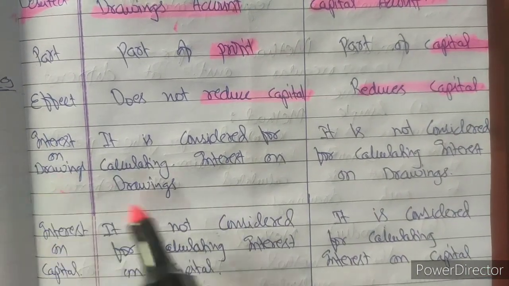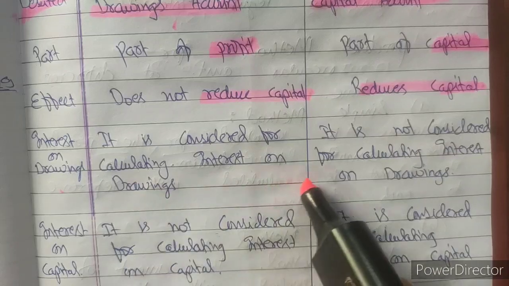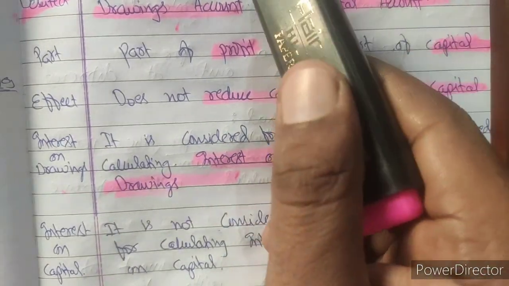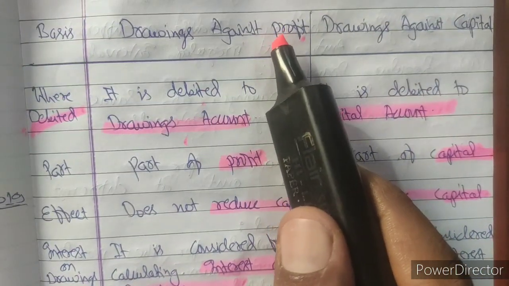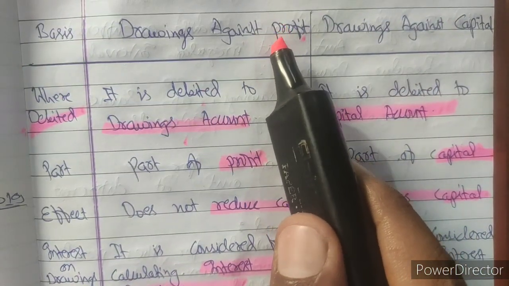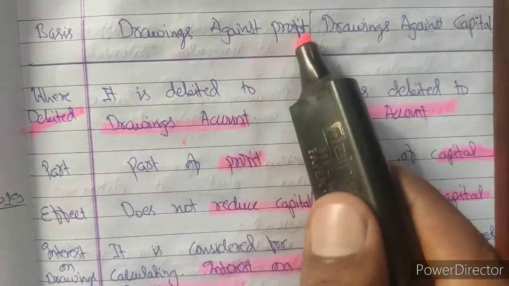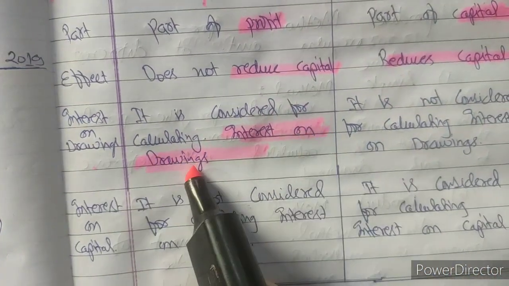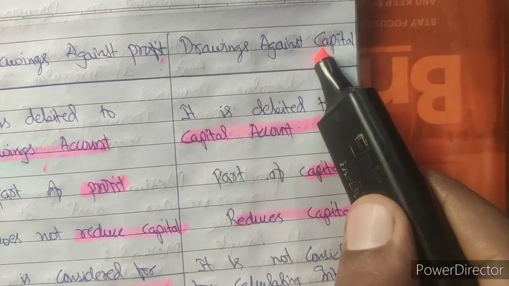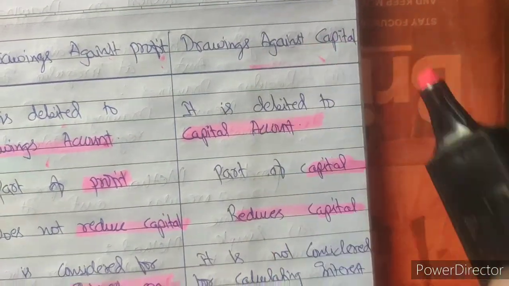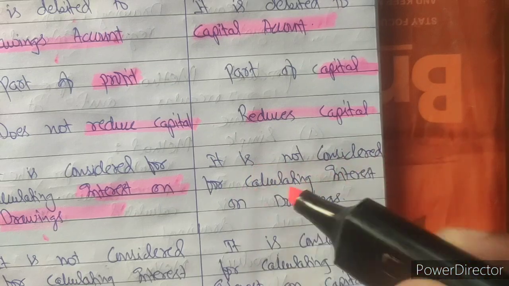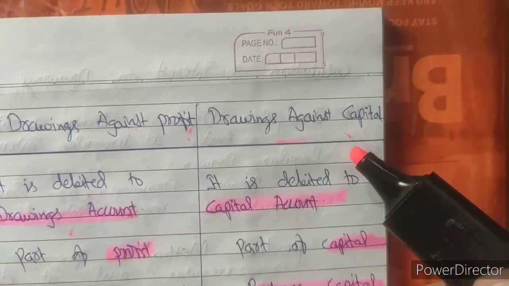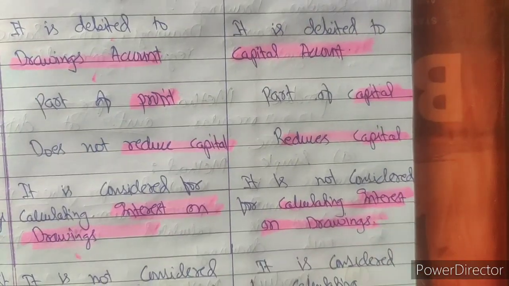Then interest on drawing. It is considered for calculating interest on drawing, because if there is a drawing against profit, then interest will be charged, so this drawing will be the basis for calculating interest on drawing. But if there is a drawing against capital, it is not considered for calculating interest on drawing, because there is no drawing charge if it is against capital. That's why it is not the basis for calculating interest on drawing.